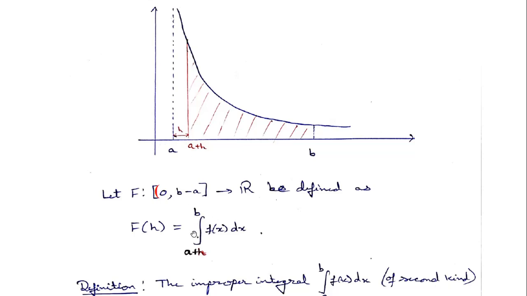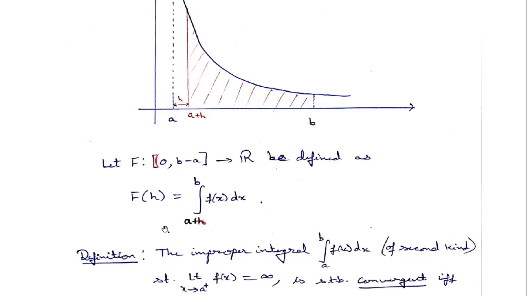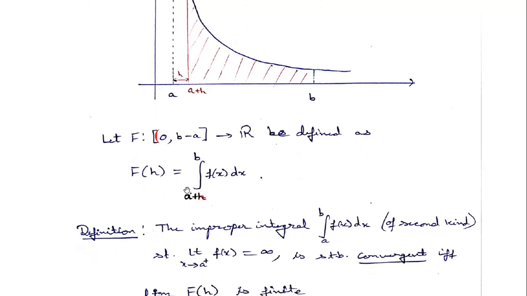So that is how, when we take the integration of a plus h to b, that means from here to here, as h tends to 0 from the positive side, what will happen? This proper integral will tend to this improper integral. So that is how we are defining, again similarly, for this function.